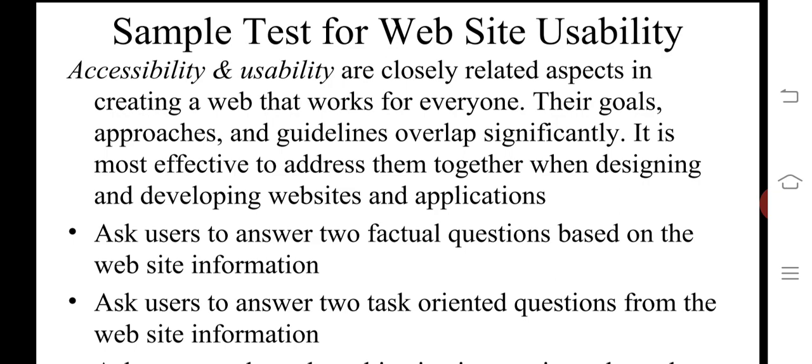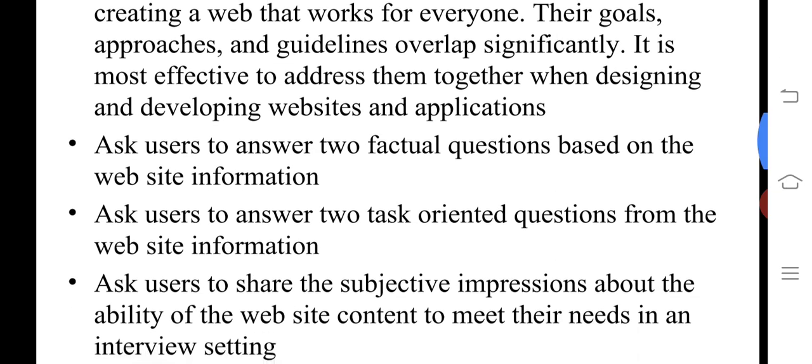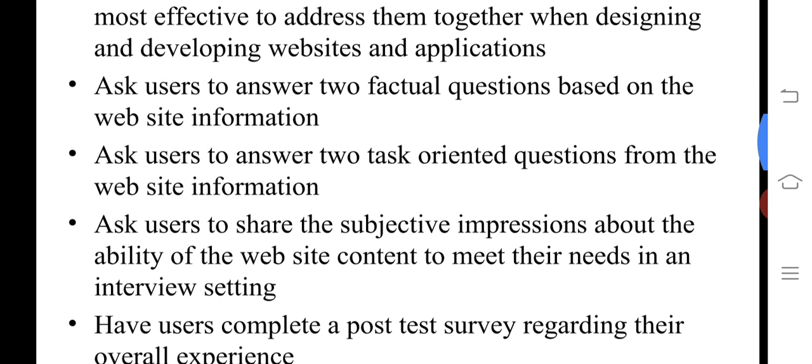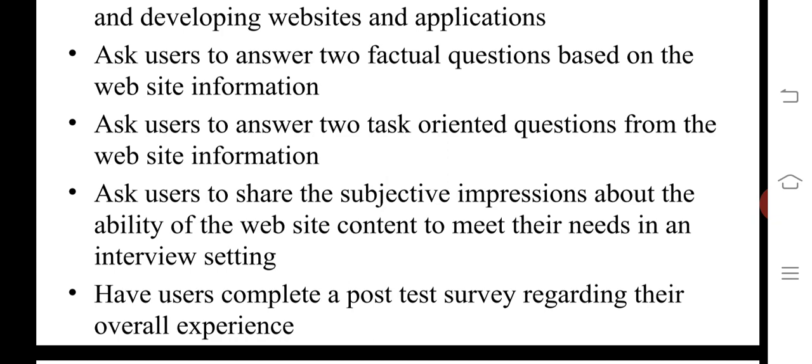Ask users to answer factual questions based on the website information. User means client. You have to ask any doubts you have. So you ask questions to the user or client. Ask the user to answer two task-oriented questions, and two factual questions based on the website information.